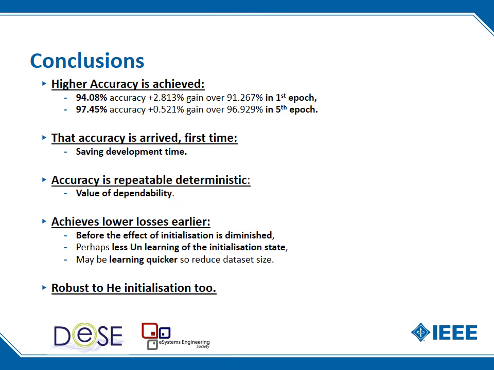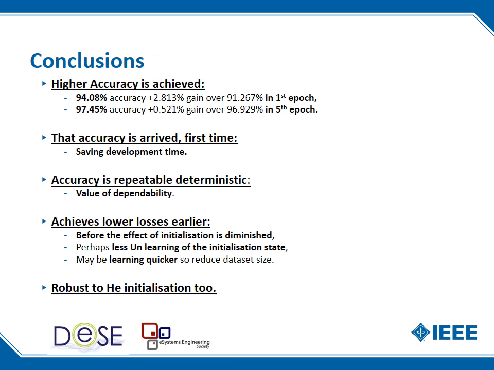So in terms of what we achieved, a higher accuracy. In actual fact, in the first epoch, it's around about 2.8%, which is certainly worth having. Over the entire epoch of the models, it diminished down to about 0.5, but it's still positive. And what we could do is we achieved that result the first time.